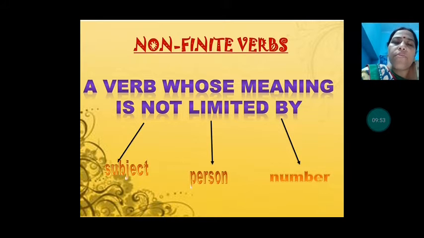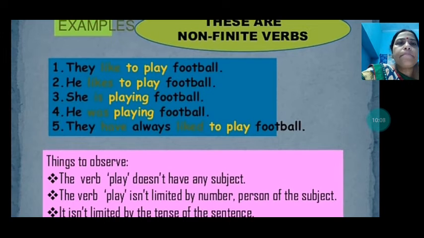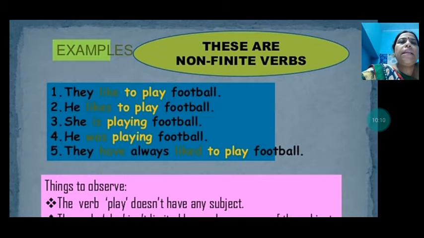In non-finite verbs, there are three kinds we are going to read about: infinitive, gerund, and present participle or past participle. Okay, let us see with an example. They like to play football. He likes to play football. She is playing football. He was playing football. They always like to play football.